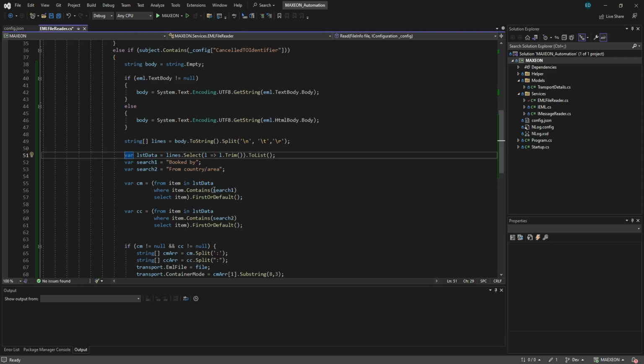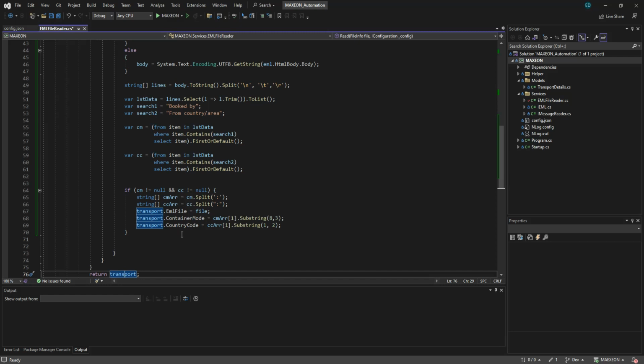So like this item that contains search one, I first select the item by default. Also this one, search two, I search the country code. That way I can just easily do it like this. All right, so I think that's all.